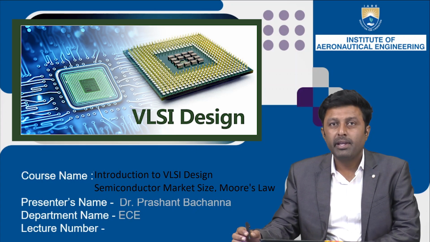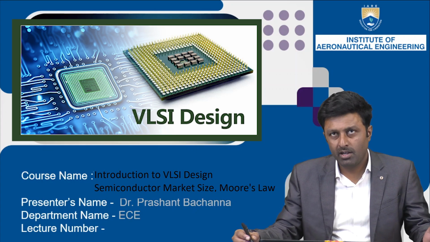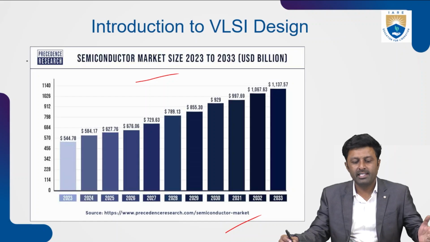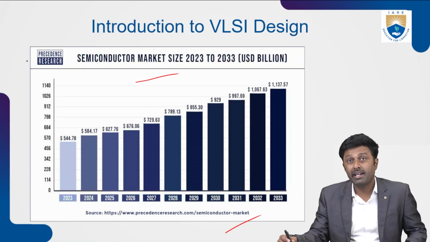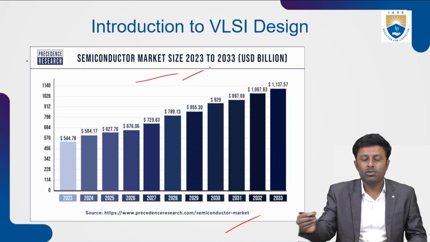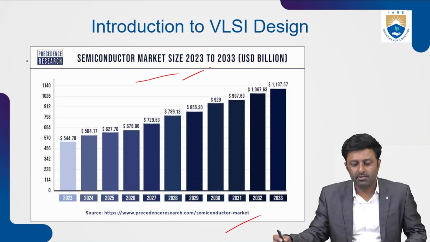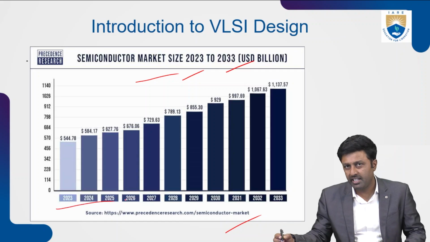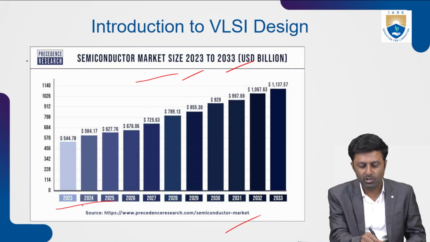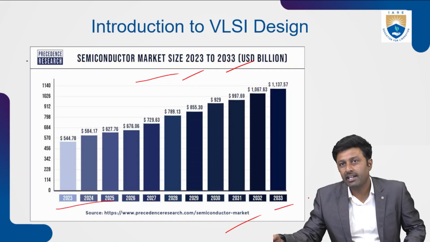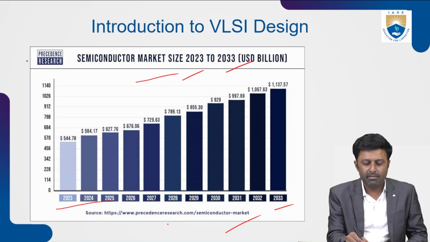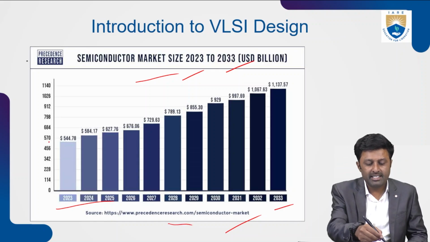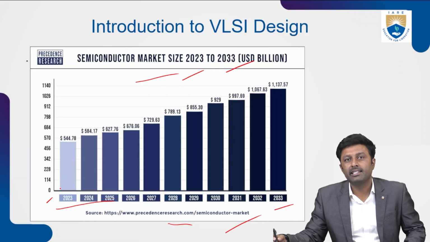So before we begin our discussion of the course on VLSI design, we'll see what the semiconductor market size is. This figure shows the semiconductor market size from 2023 to 2033. As you can see clearly on the x-axis, these are the years from 2023, with a prediction till 2033. We're taking it from this source. On the y-axis is the market size in billion dollars.